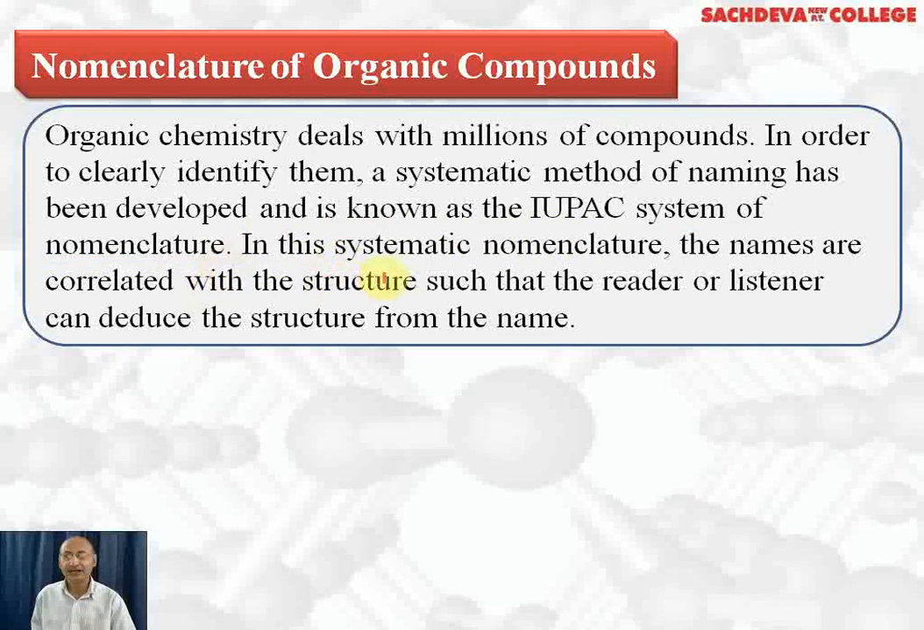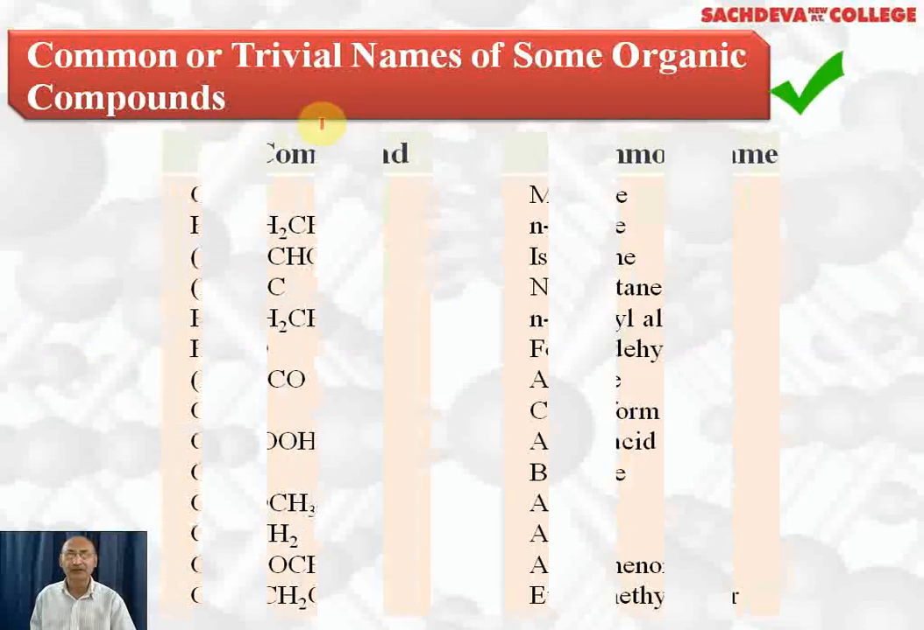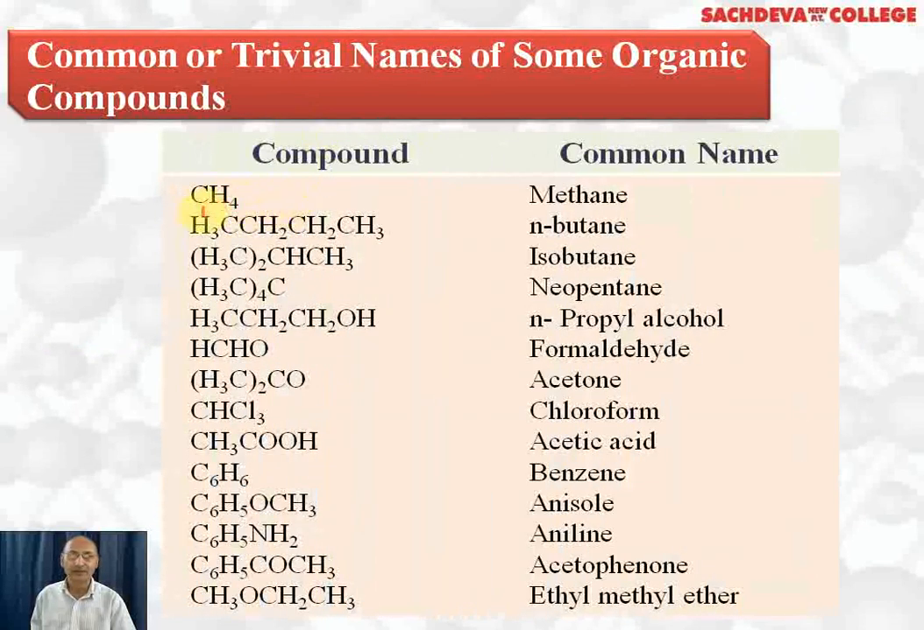In this systematic nomenclature, the names are correlated with their structure such that the student can deduce the structure from the name. First, we are taking common or trivial names of some of the organic compounds which are quite popular. First one is CH4, called methane. Second one is butane, CH3, CH2, CH2, CH3. It is present in LPG, liquefied petroleum gas, which we use for cooking.